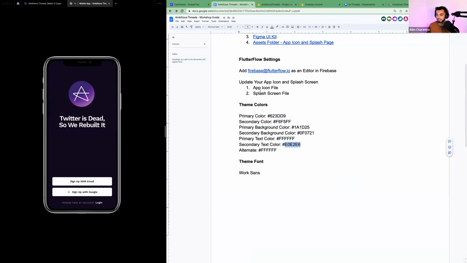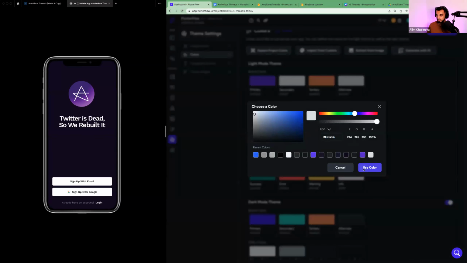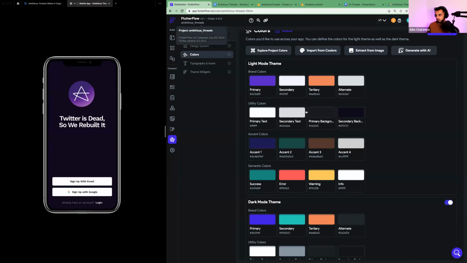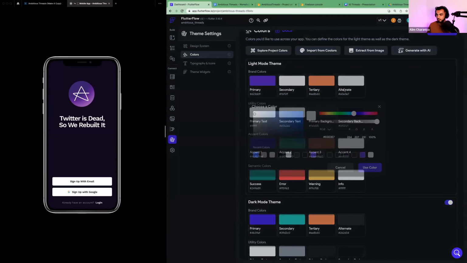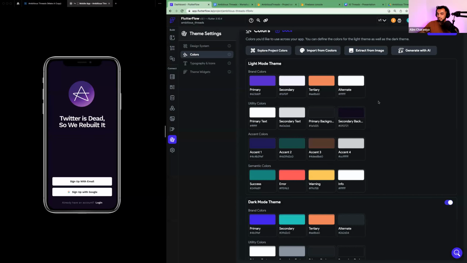Secondary text color. We're going to copy that. Bring it here. Hit use color. And then alternate is white again. So alternate is the top one under brand. Okay. I'll give you all a couple seconds to finalize that.